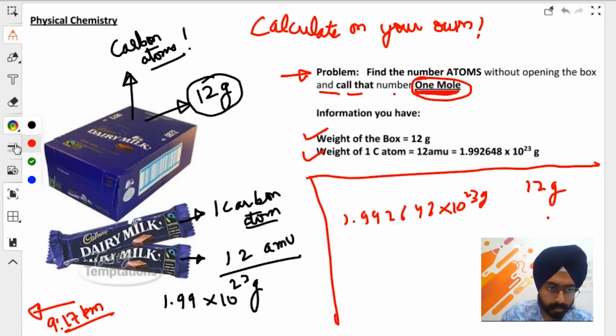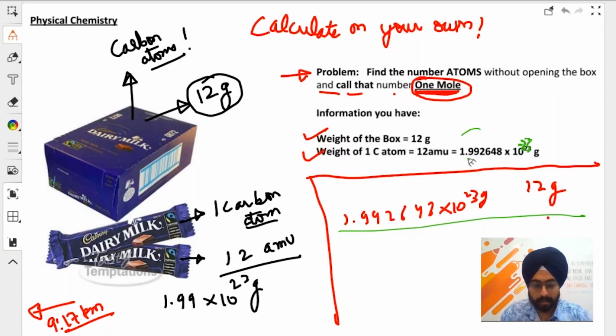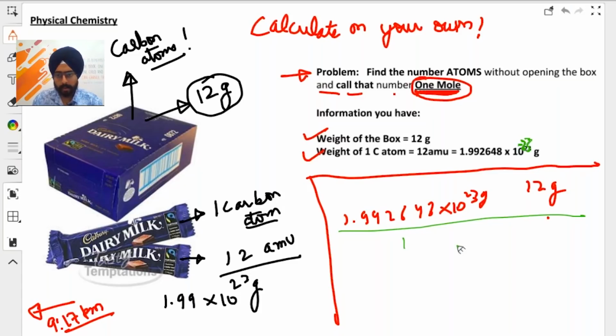Let me take a green pen, a thinner one, so that we can clearly see what is happening. Okay, wait, this is 10 to the power minus 23, the minus disappeared. Because of some calculation problem, the minus did not show on the screen. Anyway, what we are going to do right now is we need a box of 12 grams. So one carbon atom equals 1.99 into 10 to the power minus 23 grams.